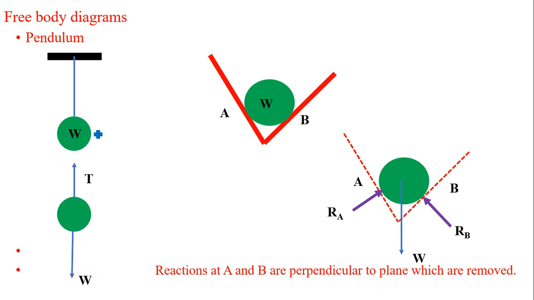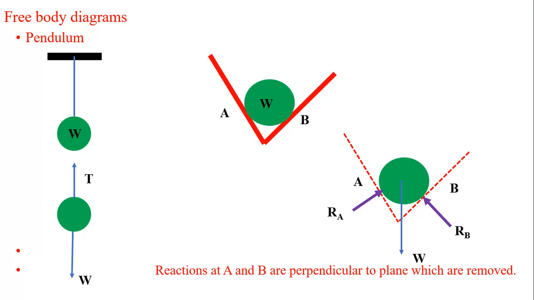Then second, there is no point of contact, so no reactive force due to a point of contact. The third thing is that this weight or pendulum is attached by means of this string or cable. So when we detach it, there will be tensile forces or tension forces acting in that string or cable. These tension forces are shown by a force T, and it is in the direction of the string. So this is the free body diagram for the given pendulum system.